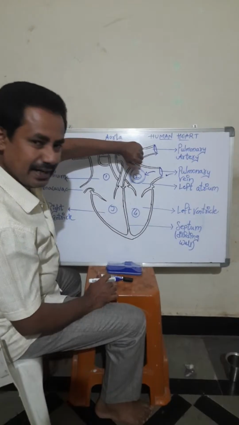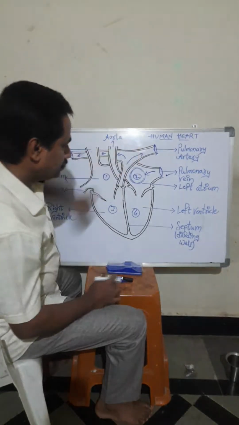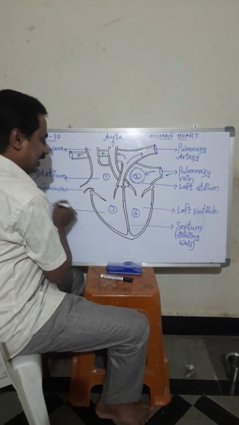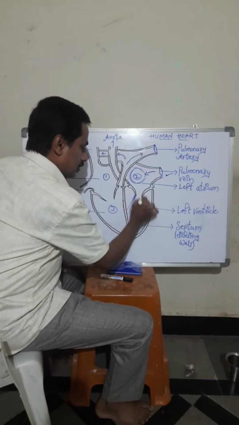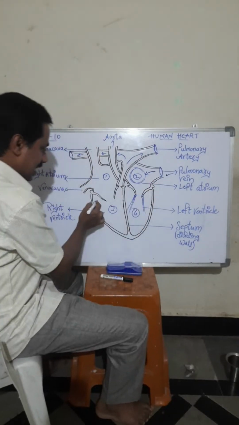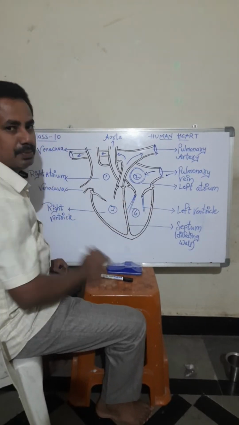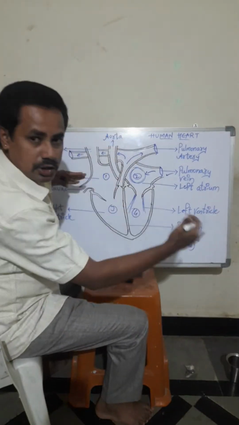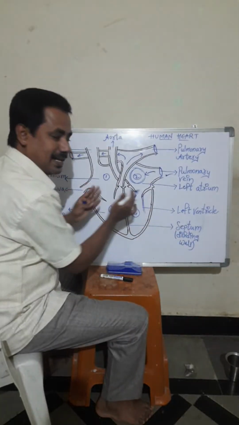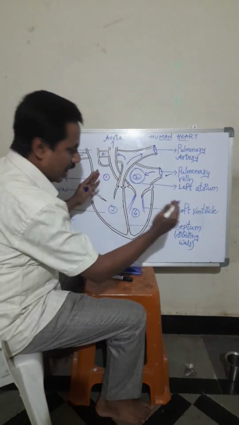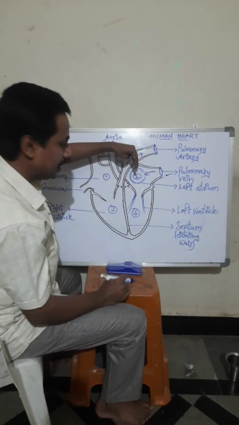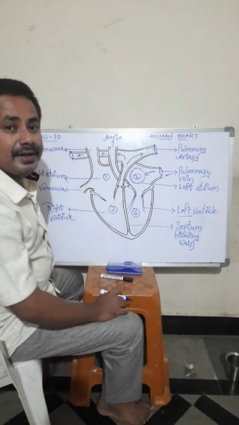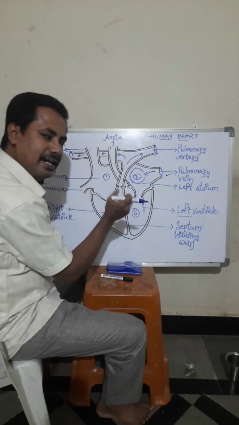When this left atrium contracts, these valves will open. These are bicuspid valves. These are tricuspid valves, students, and these are bicuspid valves. When the atrium contracts, the valves will open. Which valves? Bicuspid valves. When these valves open, some amount of oxygenated blood will enter this chamber. This is known as the left ventricle. The left ventricle receives the oxygenated blood.